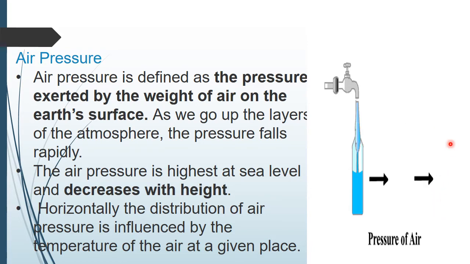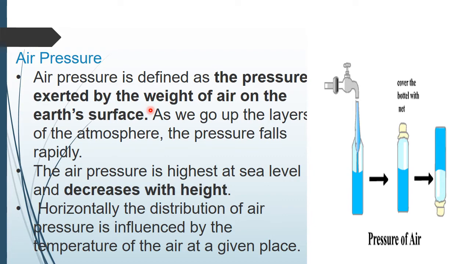Now we are pouring the water out and then covering the bottle with a net. After that, if you turn it upside down, this place will exert the pressure that is called air pressure. So air pressure is the pressure exerted by the weight of air on the earth's surface. Understood, children?